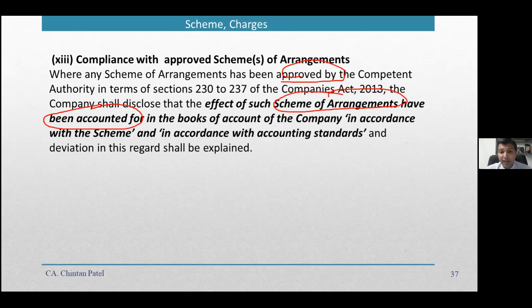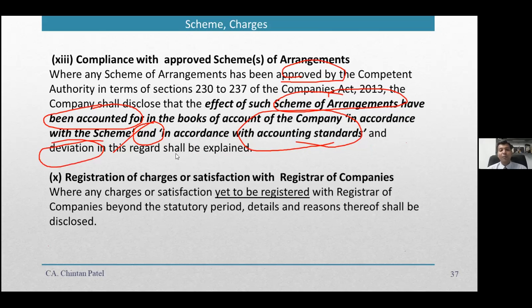And the second thing is that I also need to mention whether my accounting is done in accordance with accounting standards or not. So one needs to provide the compliance of the recording or accounting as per the scheme, if it has been approved, and compliance with accounting standards. And if there is any deviation or difference in either of the two, you have to explain it under deviation.